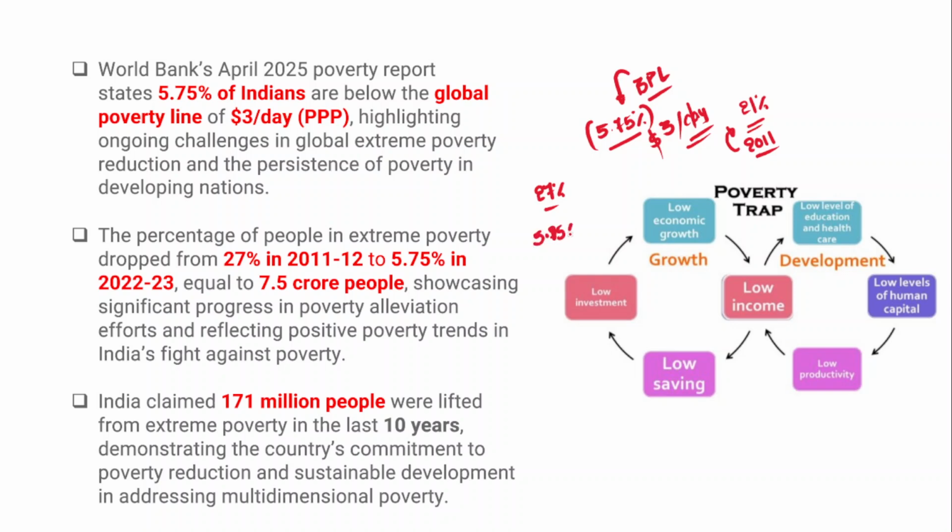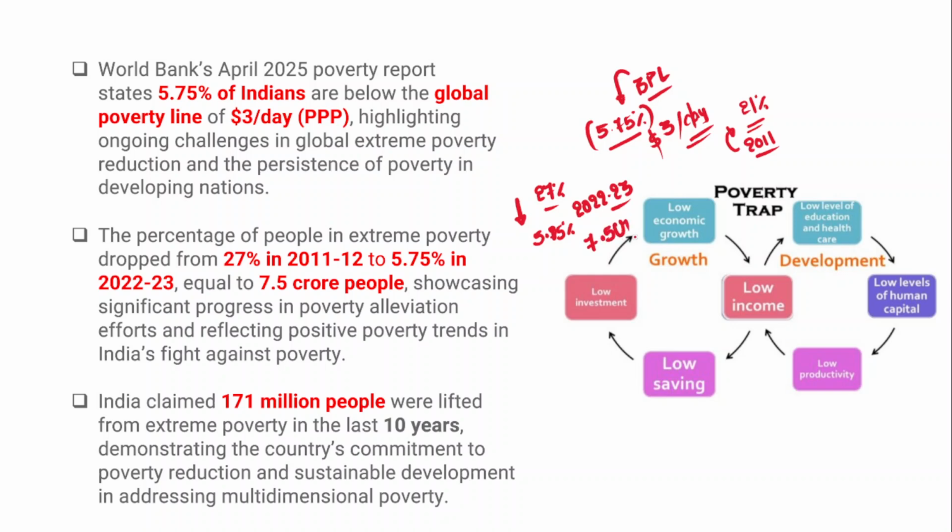to just 5.75%. Those people who are living in extreme poverty have been reduced from 27% to 5.75% in the year 2022-23, and that is equal to around 7.5 crore people.